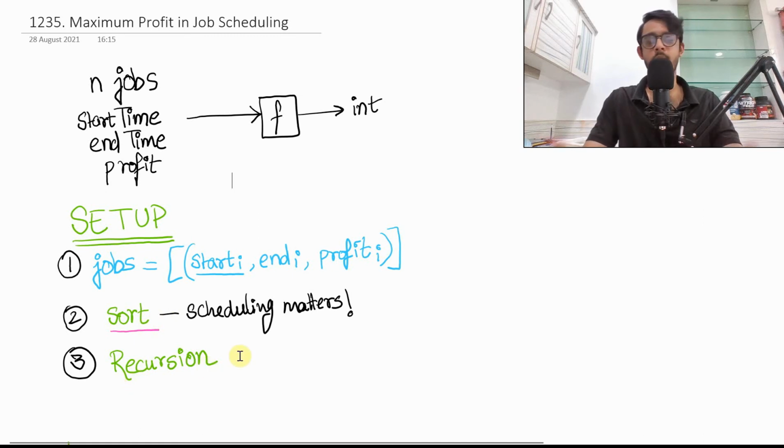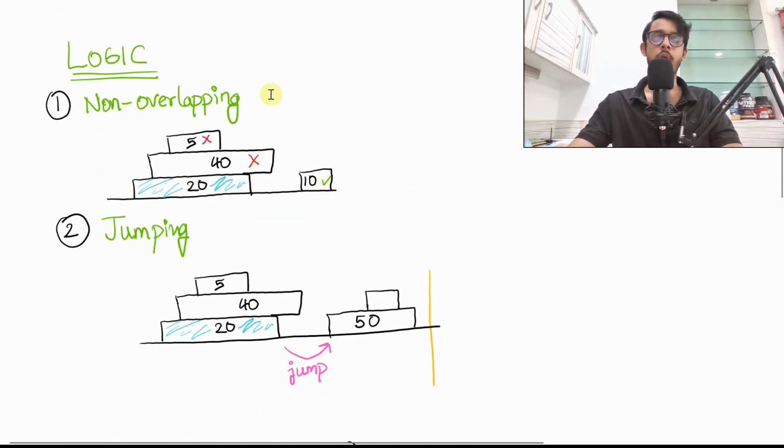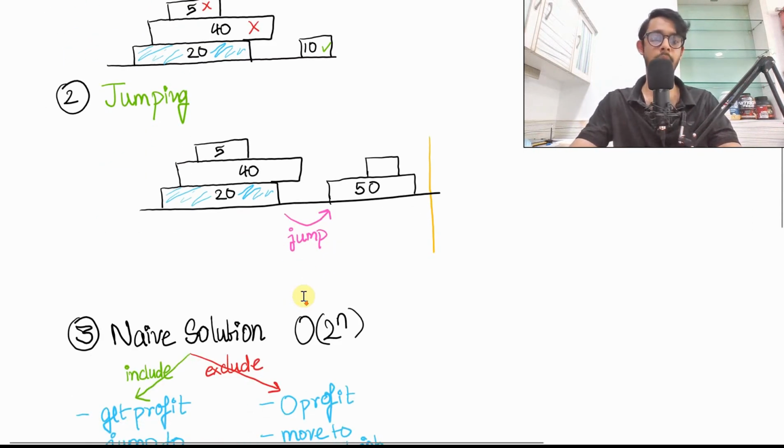Then recursion was obvious since the hint was maximum and scheduling. Then we looked at the non-overlapping part of it, which reduces the number of cases we need to search, easing our search. Then we have the jumping operation here, which allows us to not do a linear search but a binary search, bringing down the complexity from order of n to log n, which is a lot better.